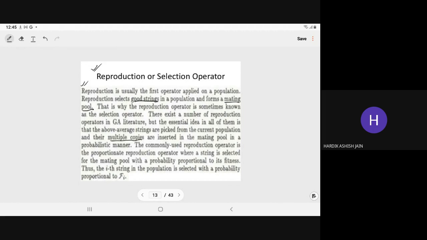Multiple copies are inserted in the mating pool in a probabilistic manner, so that we select the above average by a probabilistic manner. For example, in real life we do not know all the characteristics of all persons. We just believe that he is such a man.